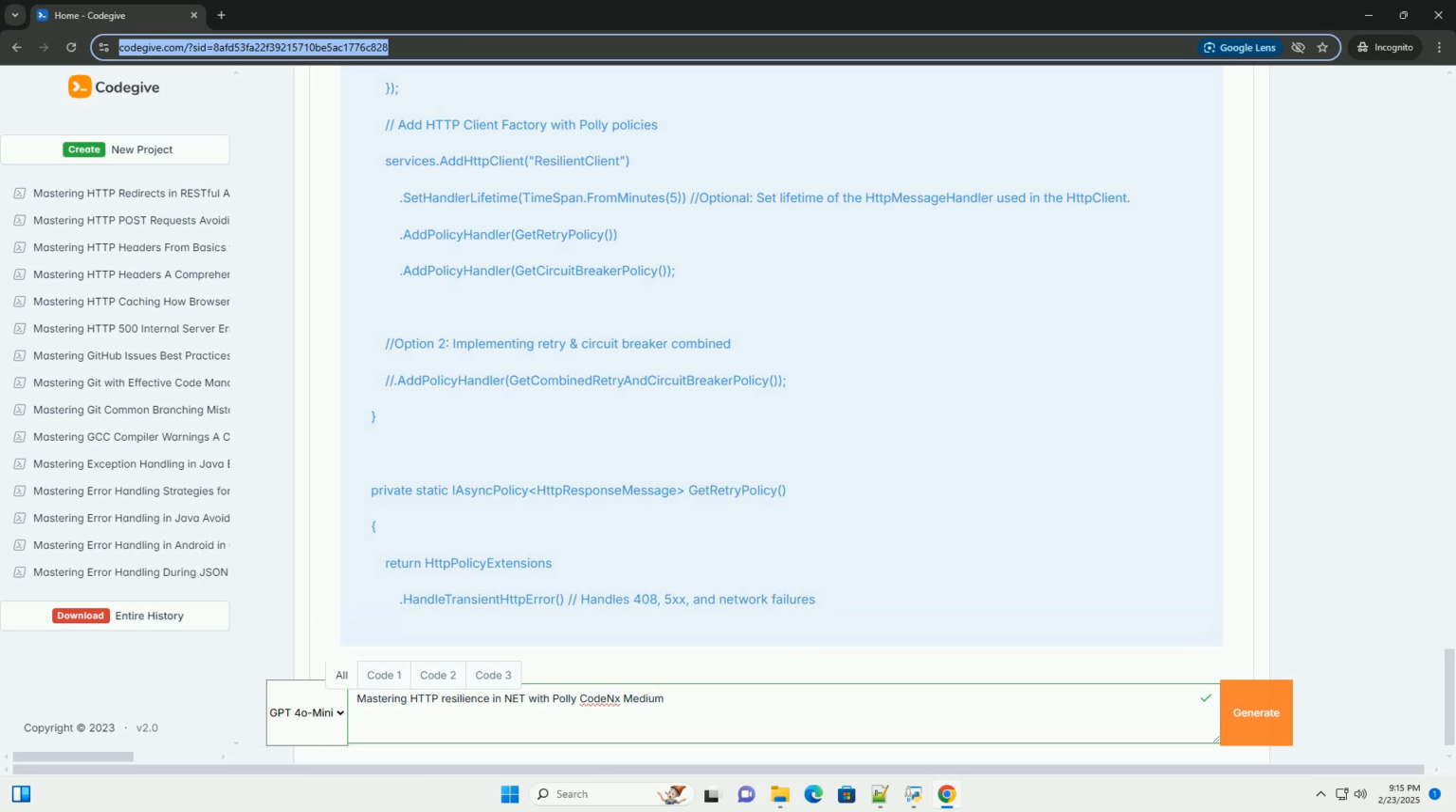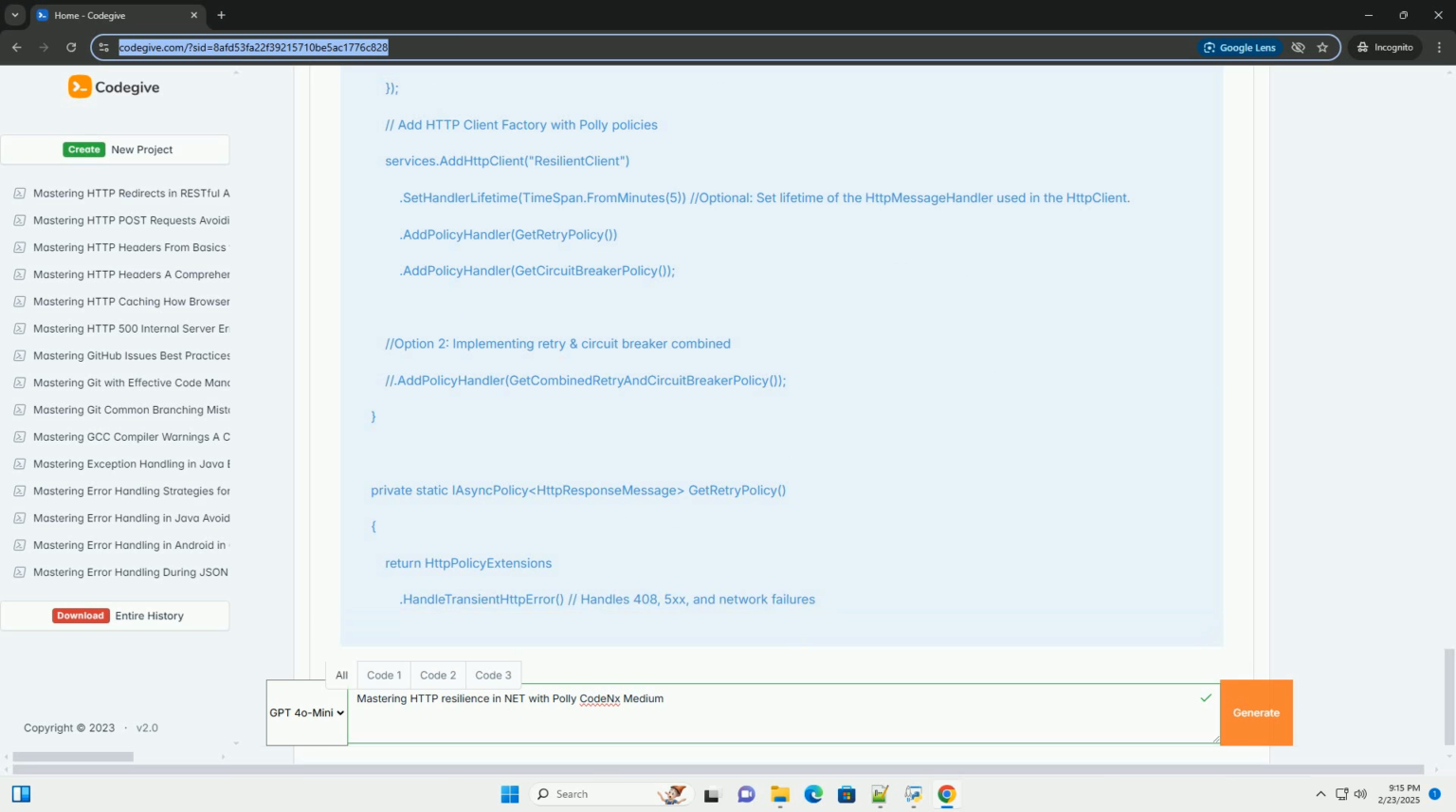4. AddPolicyHandler. This is where you add the Polly policies to the HTTP client pipeline. We're adding a retry policy and a circuit breaker policy. These policies will be executed in the order they are added.